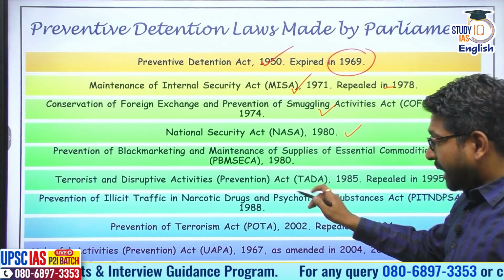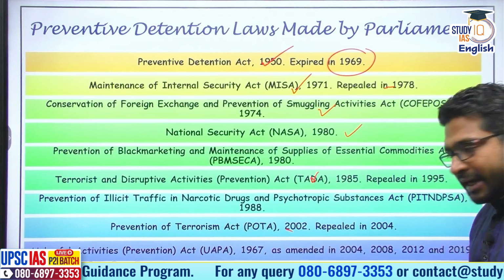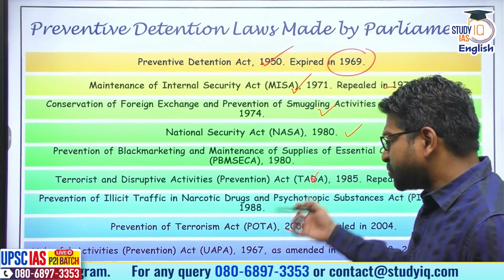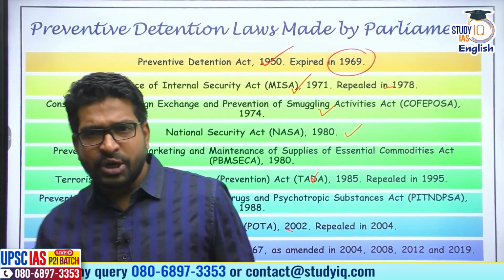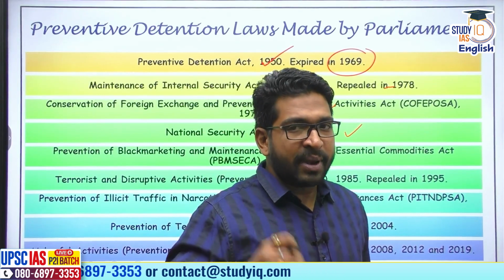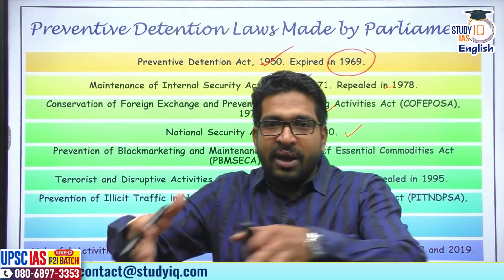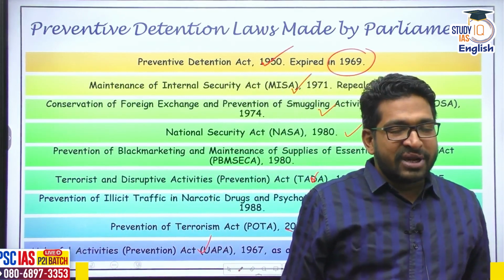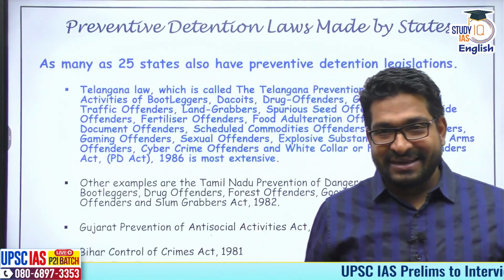We also brought TADA, which has been repealed now. POTA, which has been repealed now. We have the NDPS Act, where preventive detention is available. We also have UAPA, that is Unlawful Activities Prevention Act, under which preventive detention is available. And these laws have been brought by Parliament. As I told you, central government, that is Parliament, can also bring, and the state legislatures can pass their own preventive detention laws as well. The states have used these powers.